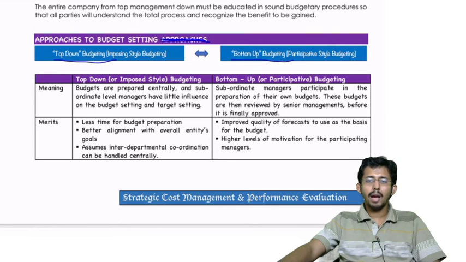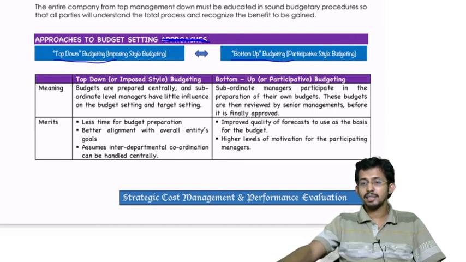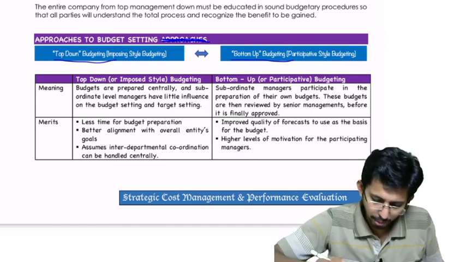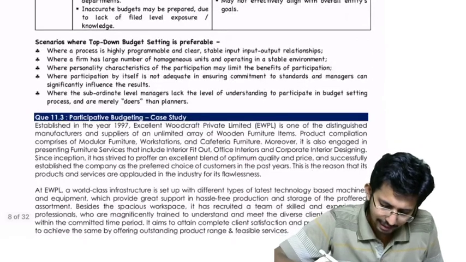Okay, now you have one more small topic, scenarios where top down budget setting is preferable. Top down means what? Imposed type. So which are the areas or scenarios where this imposed style of budgeting is preferable? One, where a process is highly programmable and a clear, stable input output relationship exists. Okay, stable input output relations exist.